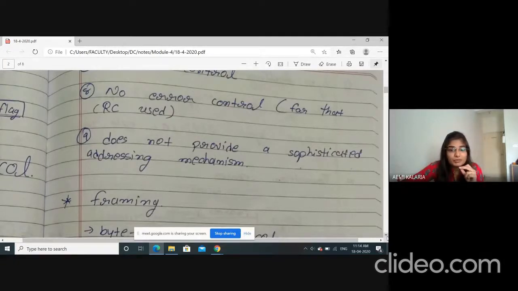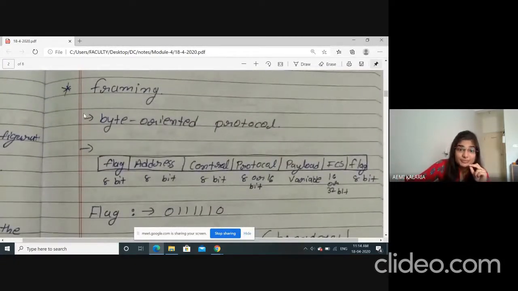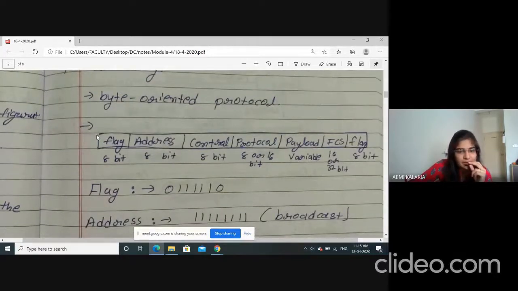Now, what is the frame format? First of all, it is a byte-oriented protocol. Whenever I discussed bit-oriented and byte-oriented, I told you that nowadays networks use bit-oriented protocols. But this is one protocol which is byte-oriented and still used. The frame format of this protocol starts with the flag, which I already discussed should be 0 1 1 1 1 1 1 0. So the flag is 8 bits, or 1 byte.